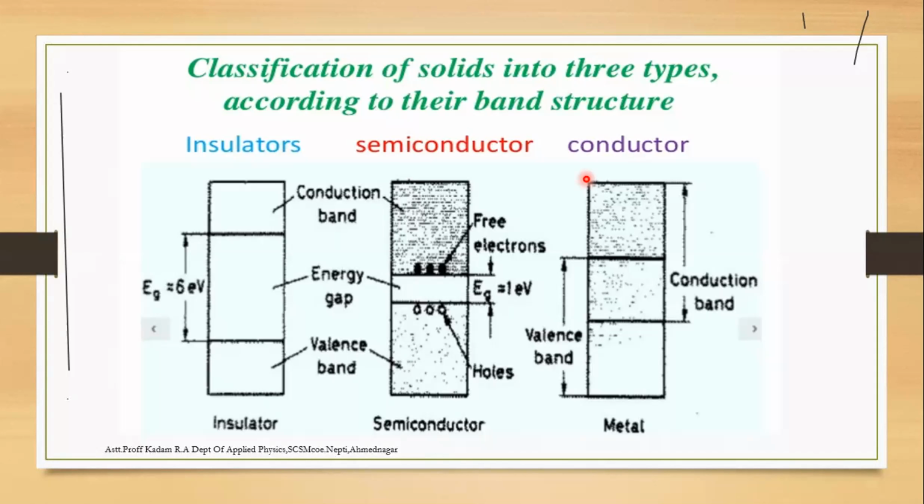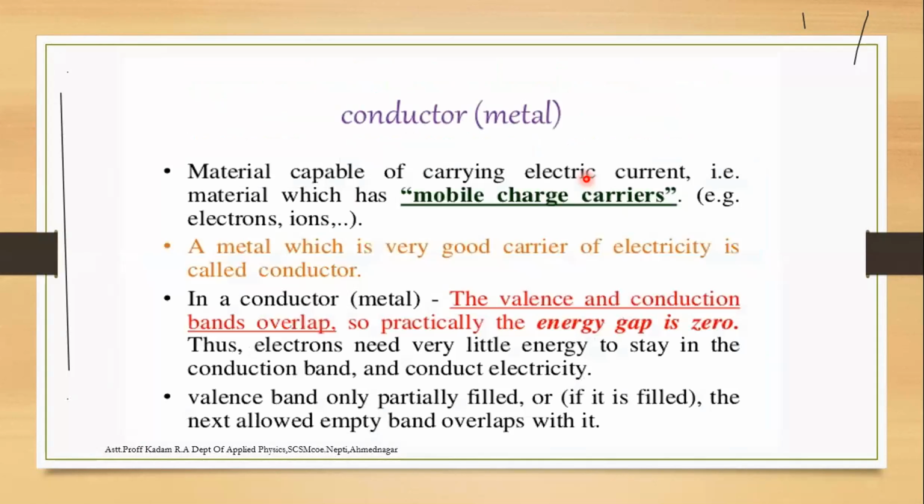Sorry. So solids are classified into three types: insulator, semiconductor and conductor. First, the conductor. A conductor is a material capable of carrying electric current. It has mobile charge carriers, such as electrons and ions. Metal is a very good carrier of electricity, and it is called a conductor.